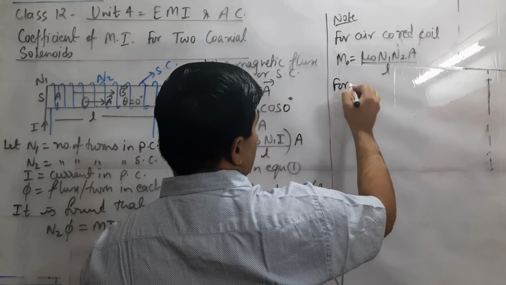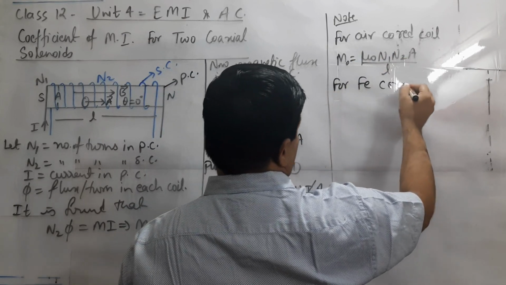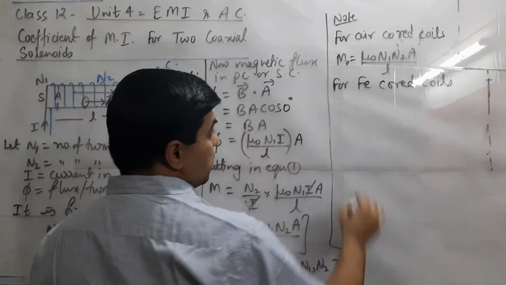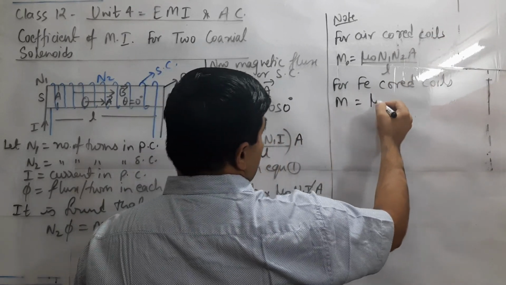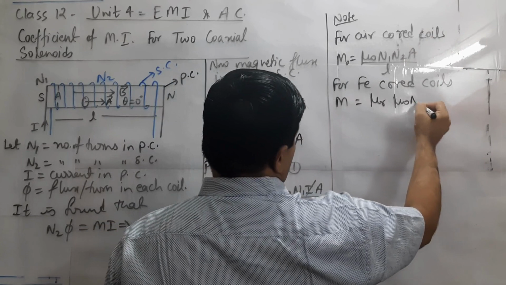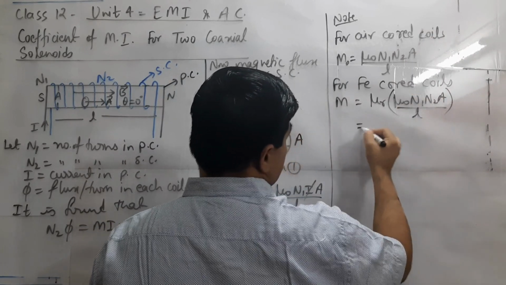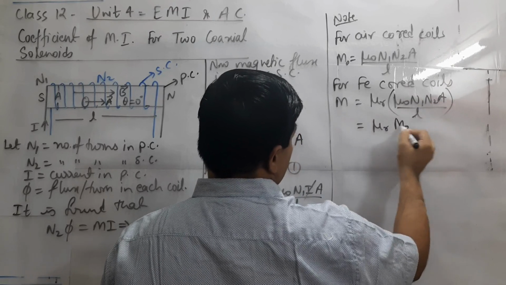For an iron core coil, M equals mu R times mu naught N1 N2 A by L, and the expression in the bracket is M naught.